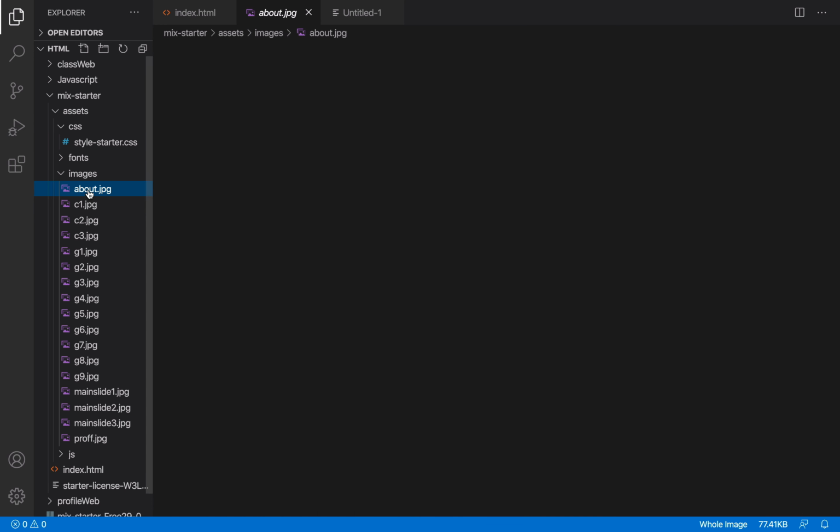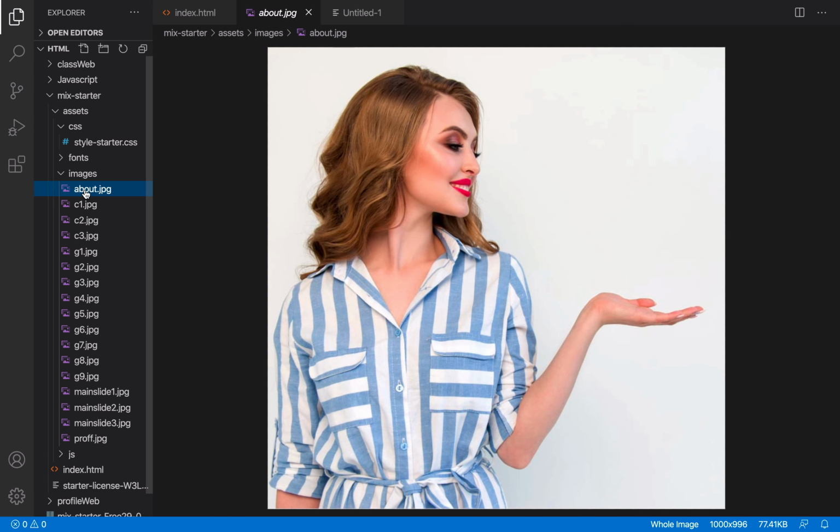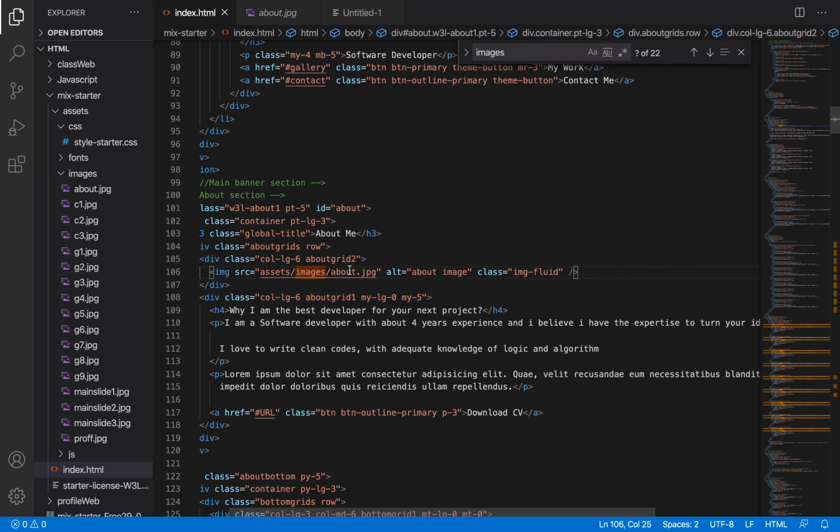If I want to change the image, all I need to do is to delete this one, put another image there, and make sure the index.html is referencing that particular image. I don't take pictures mostly, so I don't really have many pictures. But if you have pictures, you can simply change that picture to your own personal picture.